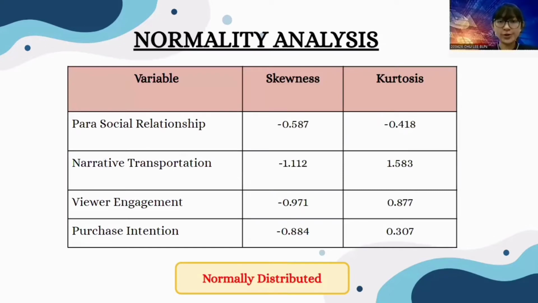From the table, we can know that the parasocial relationship skewness value is -0.587 and kurtosis value is -0.418, and narrative transportation skewness value is -1.112 and kurtosis value is 1.583, and viewer engagement skewness value is -0.971 and kurtosis value is 0.877, and purchase intention skewness value is -0.884 and kurtosis value is 0.307. These variables are normally distributed.